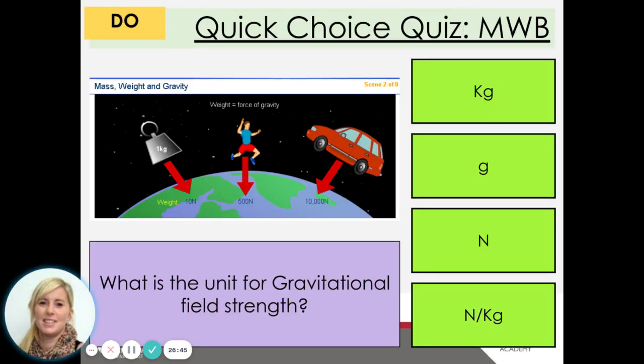Okay, another quick quiz on your mini whiteboards. So what is the unit for gravitational field strength? So from the 4 options on the right, what is the unit for gravitational field strength? Okay, and then you should have newtons per kilogram. So it was the bottom one, newtons per kilogram. It's easy to get sucked in by the G, thinking gravity, but that's not right.